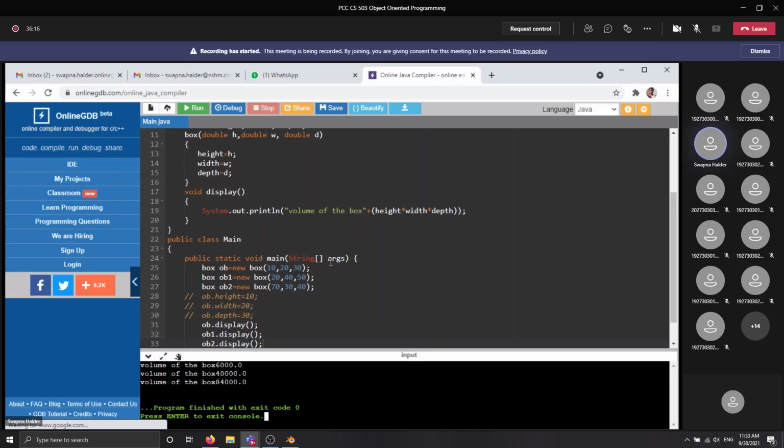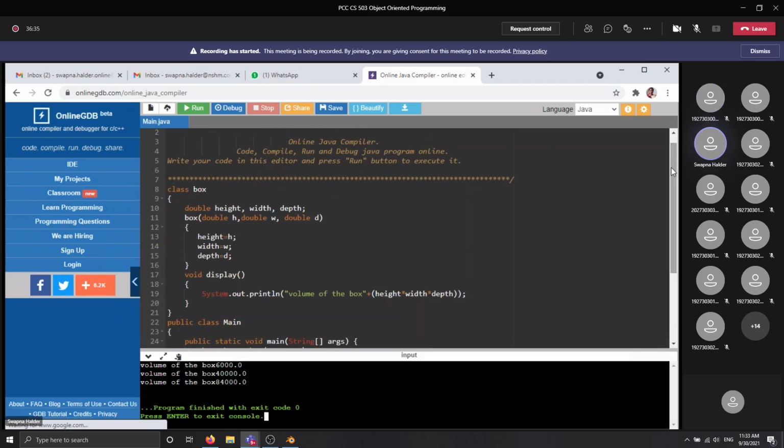If your code has a minimum number of instructions, then it will be helpful for debugging, that is, error checking, exception handling, like that. So it will be helpful to the programmer also. Okay, this is the concept of constructor.